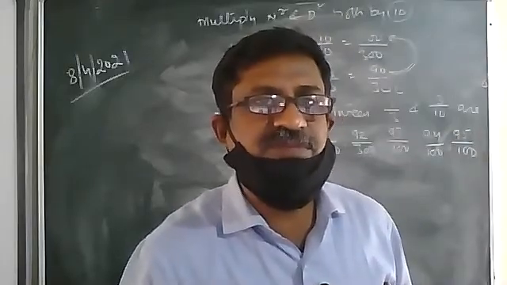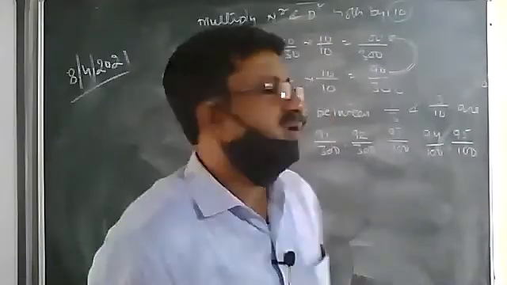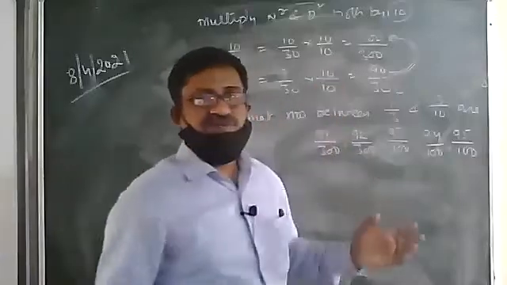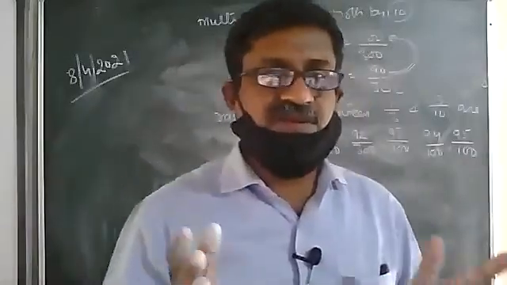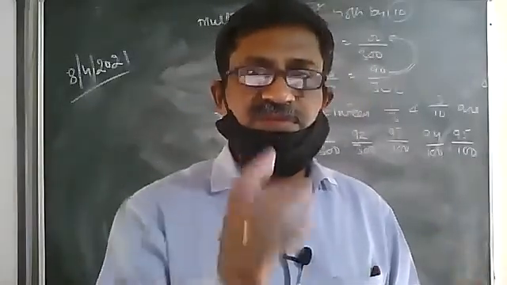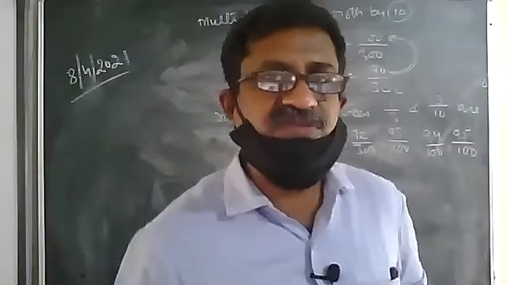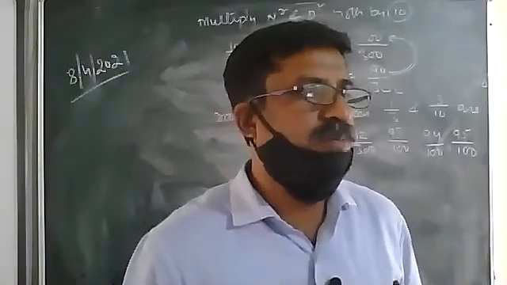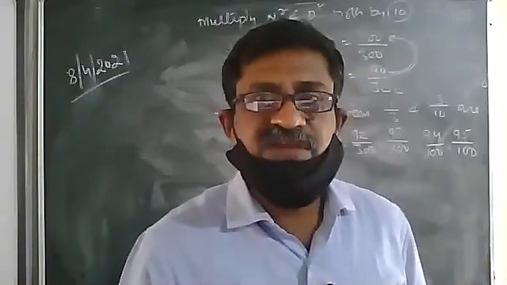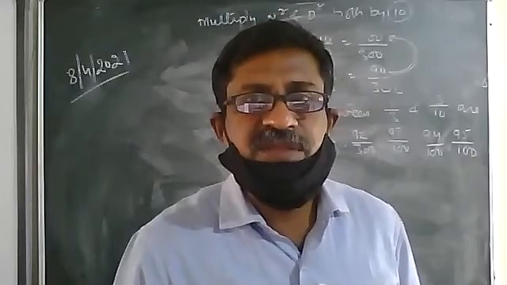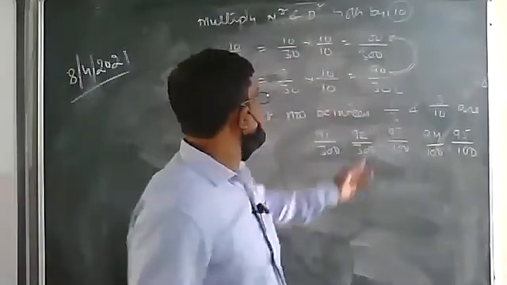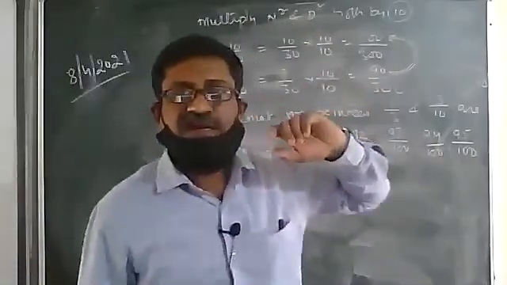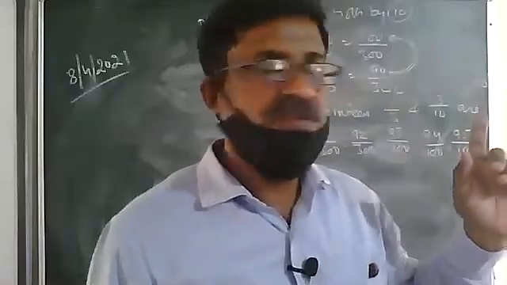Next we learned how to insert rational numbers between two rational numbers. We have to include numbers between two numbers. So how do we do it? First we took the LCM and made the denominator the same. If we have to find 5 rational numbers, we multiplied numerator and denominator by any number bigger than 5, and made a common denominator. Now the common denominator we have taken as 300 and after that we got the required numbers.